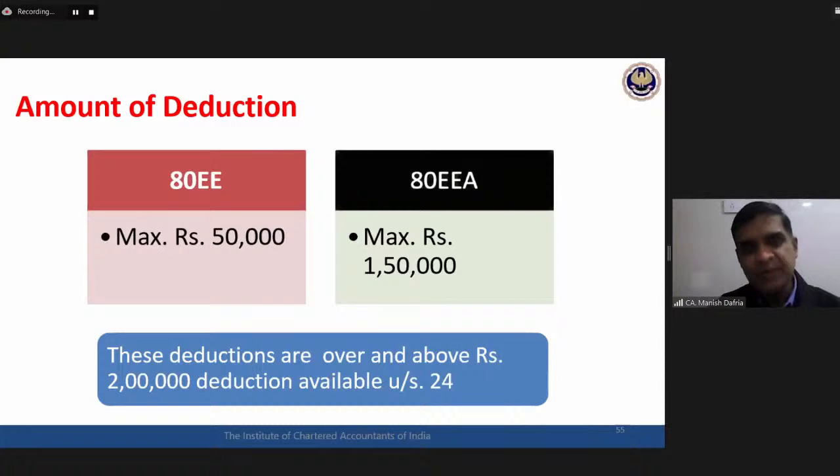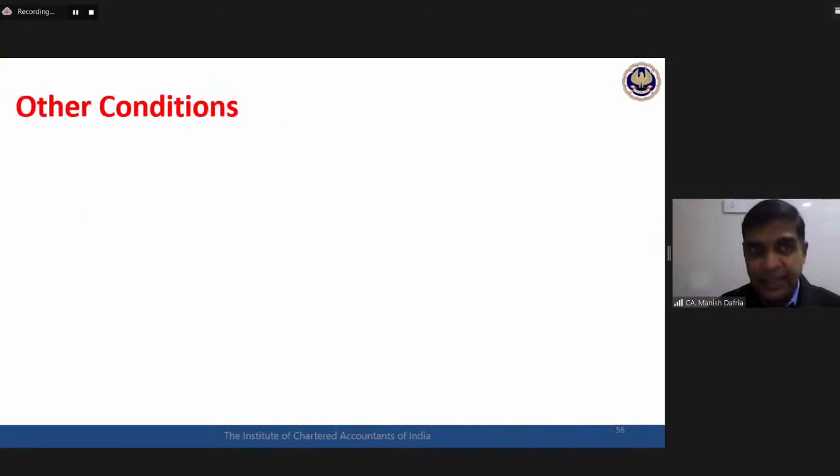If I am claiming 2 lakhs in section 24 and my total interest payment is already 2 lakhs, then no further deduction would be available in 80EE. If my total housing loan interest is 3 lakhs, I can claim 2 lakhs in 24 and then 50,000 or 1,50,000, as the case may be, in 80EE or 80EEA. So this is over and above that 2 lakhs.